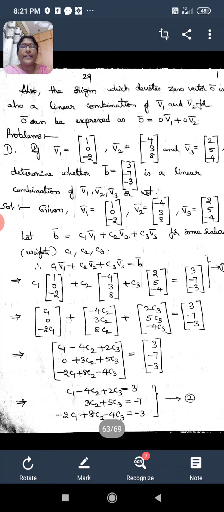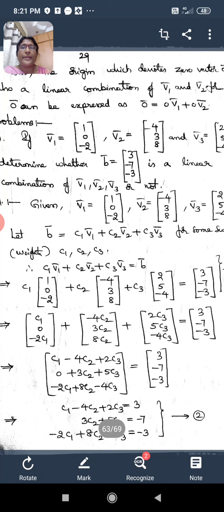So to get into the definition of span, I want to recall some concepts from the previous video lesson, which is based on the topic linear combination.